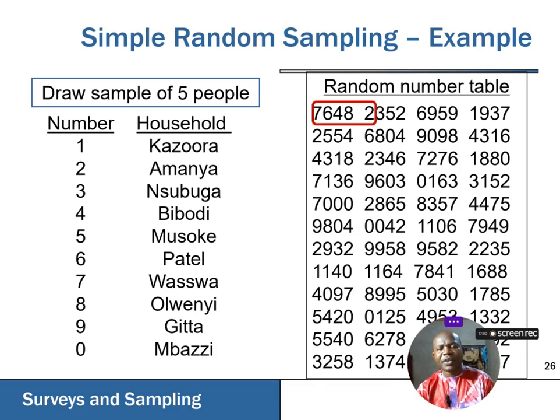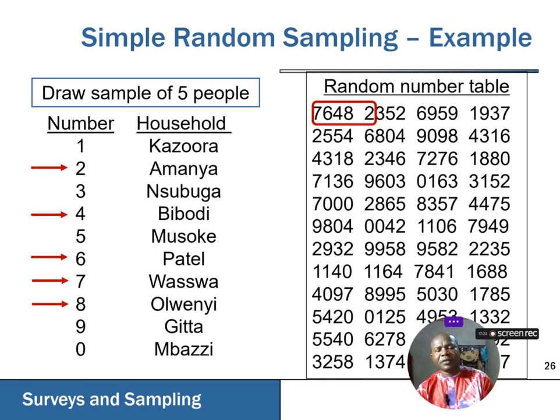Say we pick 76482. The implication of this is that 7 will be chosen first, followed by 6, followed by 4, followed by 8, and followed by 2. So that is the simple random sampling technique.